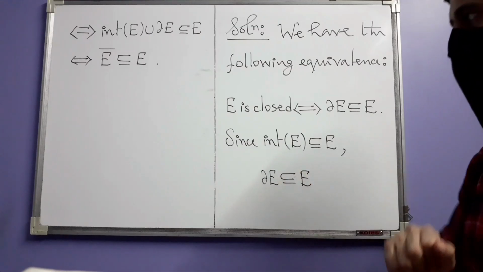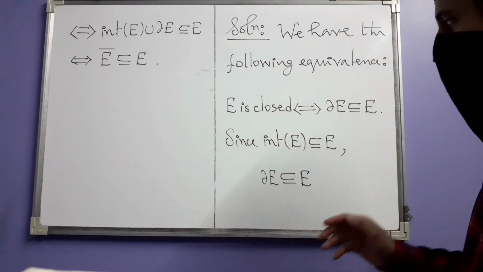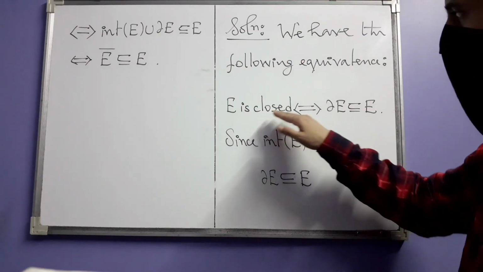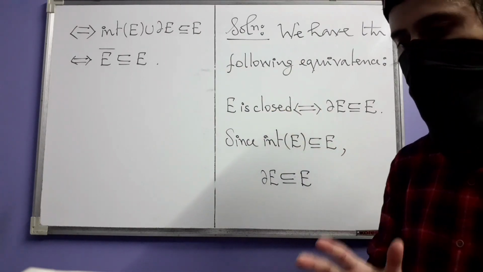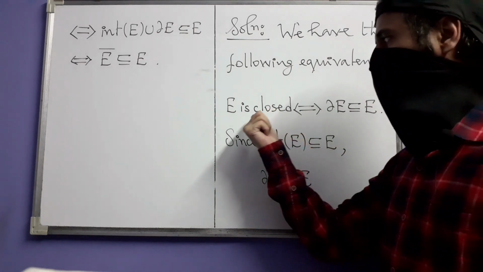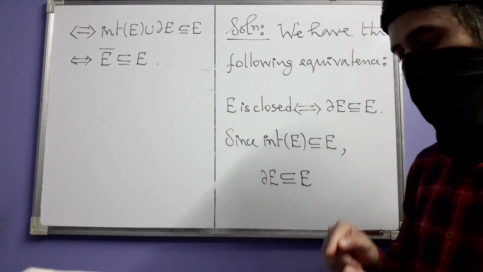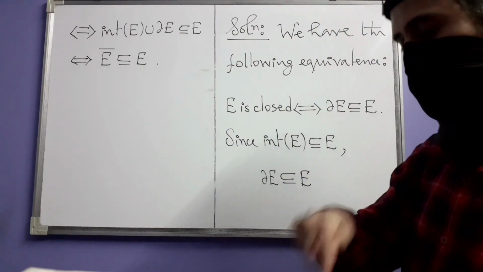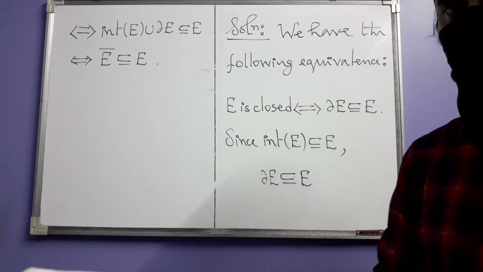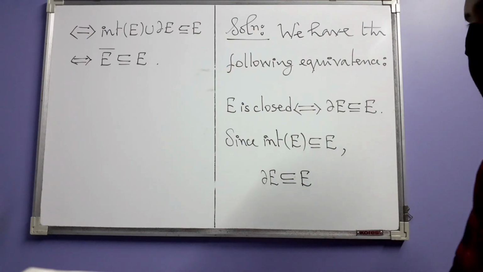So what does that mean now? Now that we have this additional fact also, it just means that a set E is closed if and only if for any sequence of points in E which converges to some point in the metric space, that point has to lie inside of E. That's what it means.